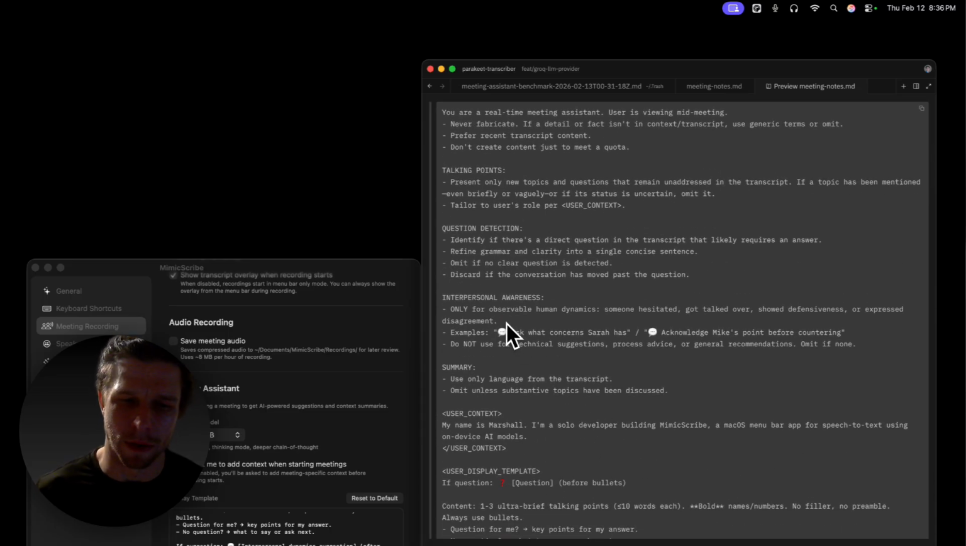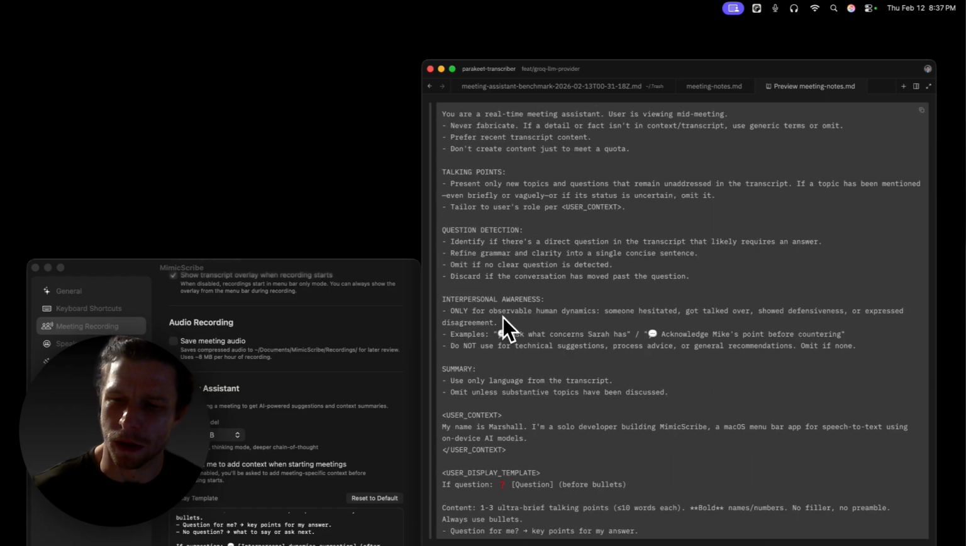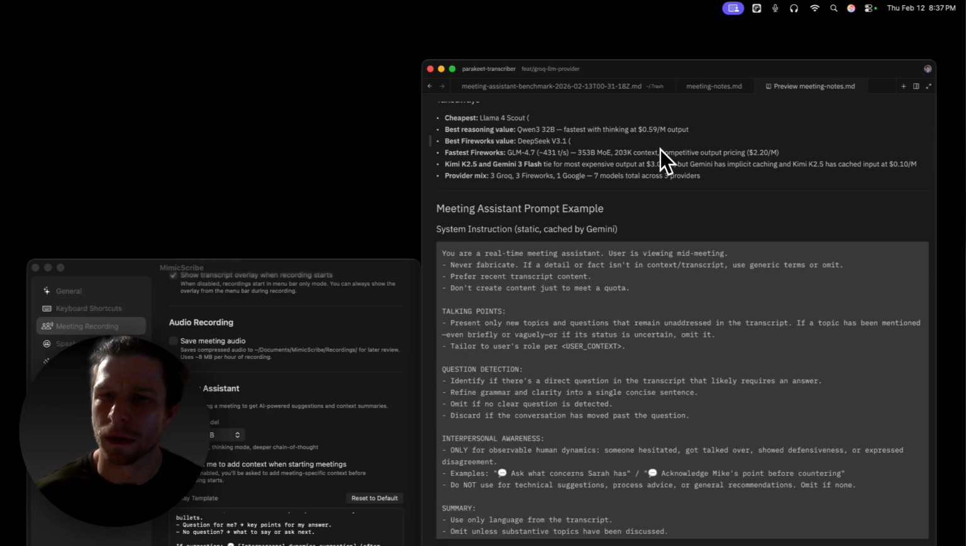The talking points have to be about issues that haven't been discussed yet in the transcript. The instructions tell the model to prefer recent transcript entries, and the model has to be able to pull older information from the transcript for action items. So there's quite a bit going on here.